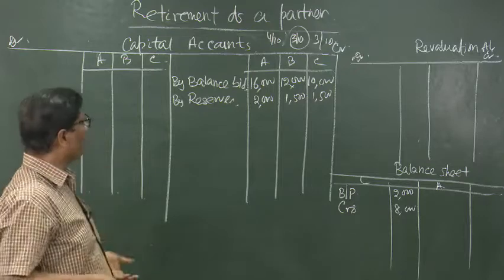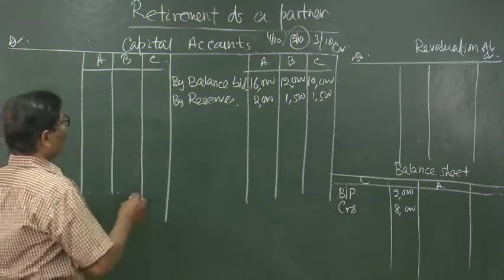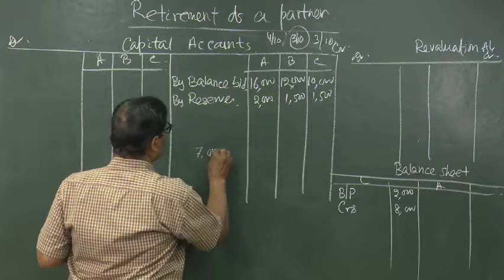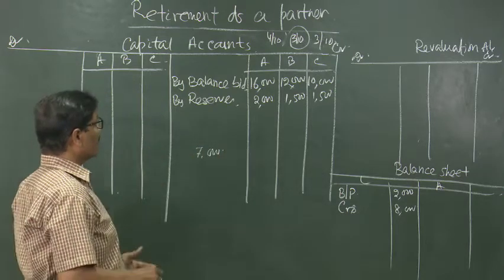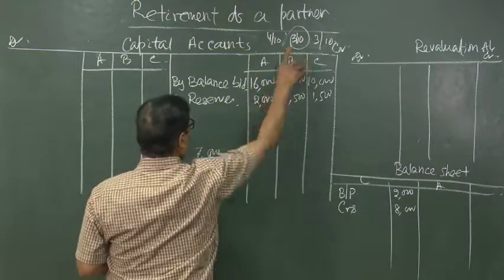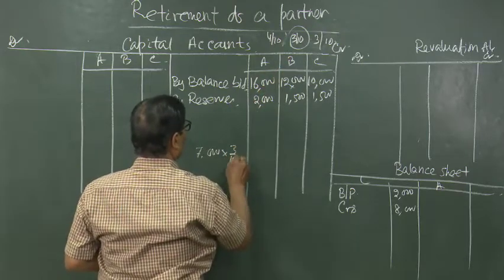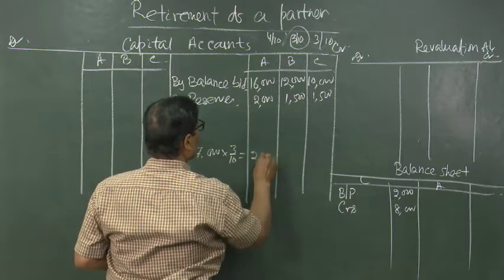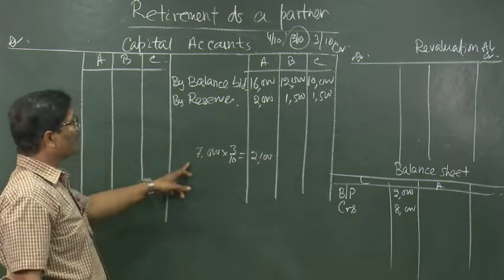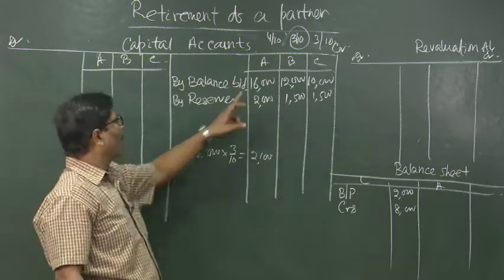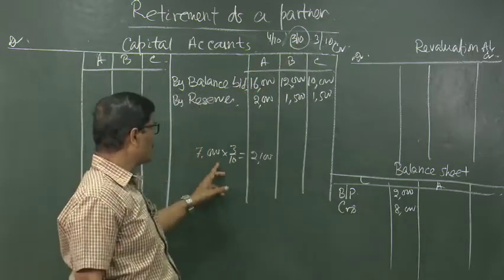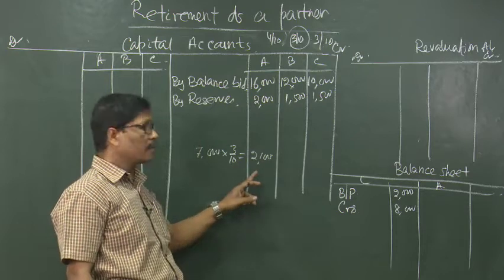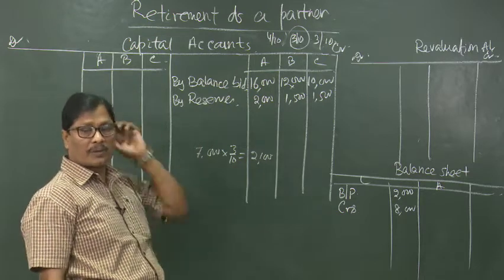Let me pass the entry for the goodwill. If the total goodwill is 7,000, first let us calculate the outgoing partner's share of goodwill. 7,000 is the total value of goodwill, and B, who is retiring, his share was 3/10. So, 7,000 into 3/10 is equal to 2,100. Out of 2,100, what will be the entry?